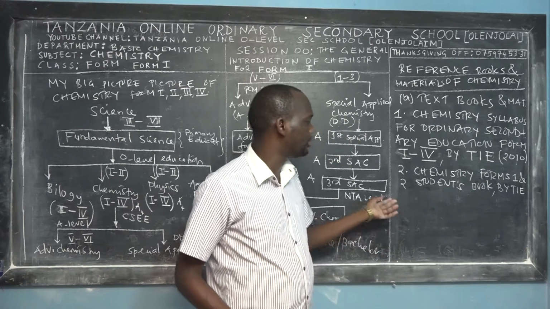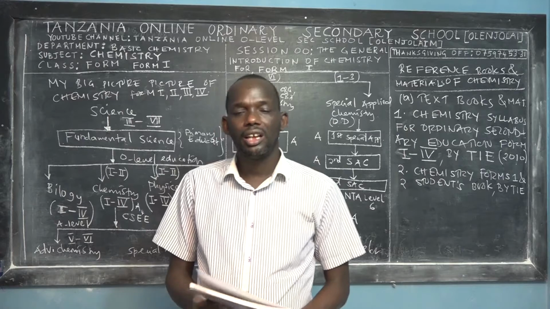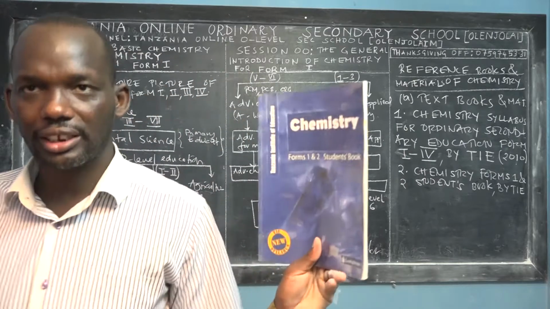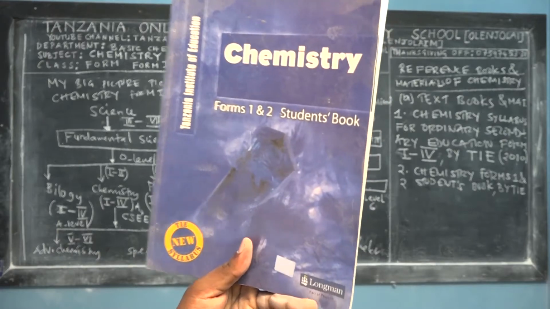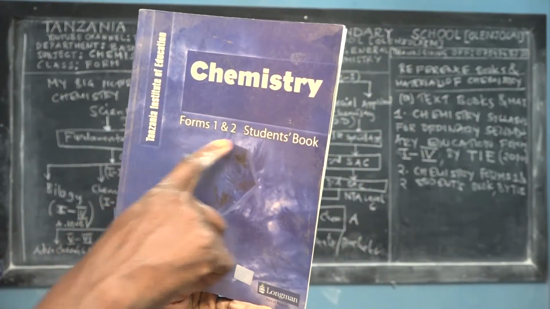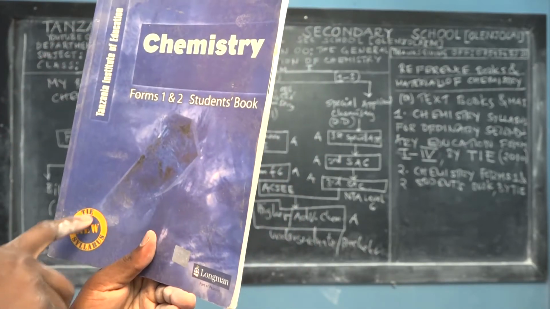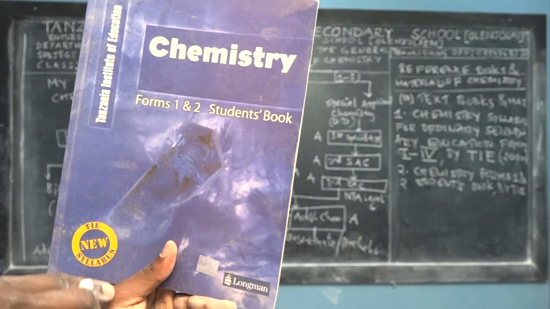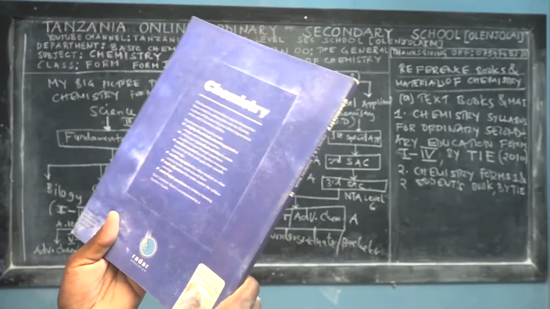Kemia, kidato cha kwanza na cha pili, kitabu cha mwanafunzi ambacho kimeandaliwa na taasisi ya elimu ya Tanzania. So I have the sample book. This is the book. It's in color, you see. Chemistry for Form 1 and 2 Students Books, Tanzania Institute of Education, and this is the TAYAI new syllabus. This is the front view, and this is the back view.